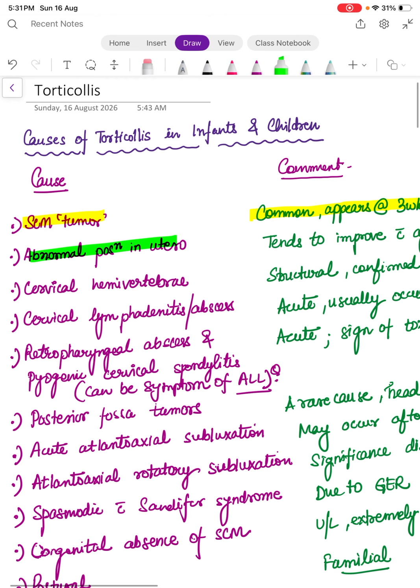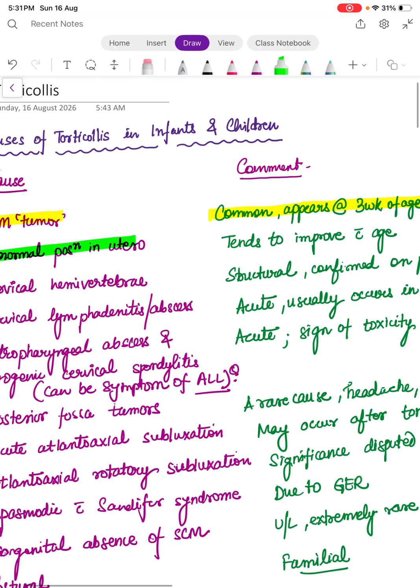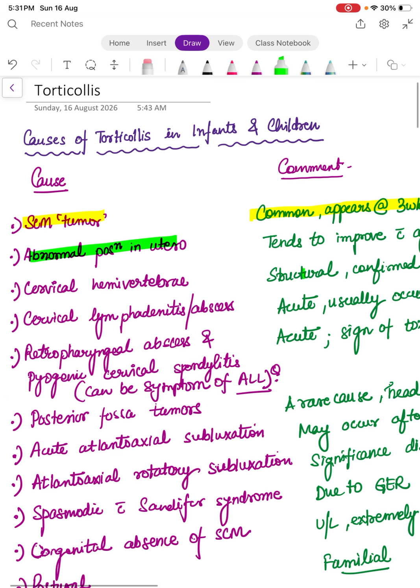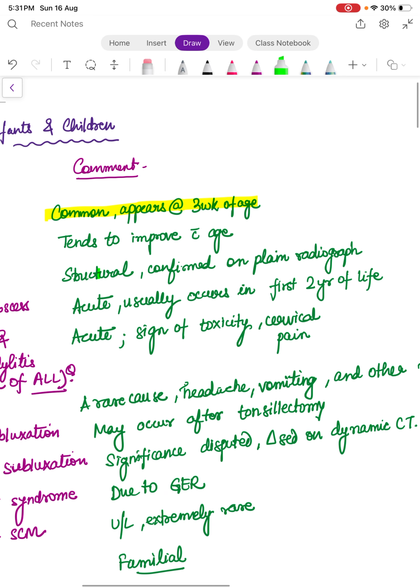Then the third is cervical hemivertebrae. So this is what one can feel on clinical examination. So it is structural, confirmed on plain radiograph.